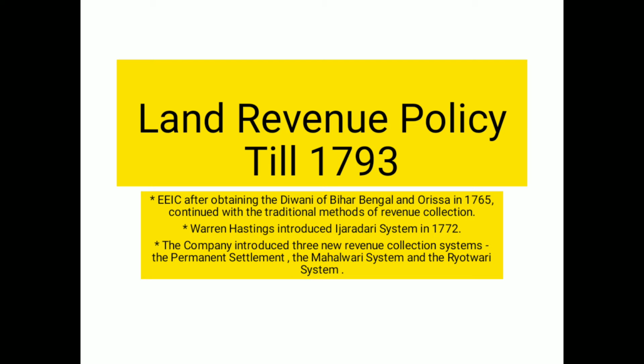He tried to improve the situation, and what was the thing through which he could improve it? He asked the highest bidder. There used to be an auction, and the person who bid the highest got the right to collect the revenue, and it was given to the bidder for a period of 5 years. Now these bidders were called contractors, and through this system they all started collecting the revenues.